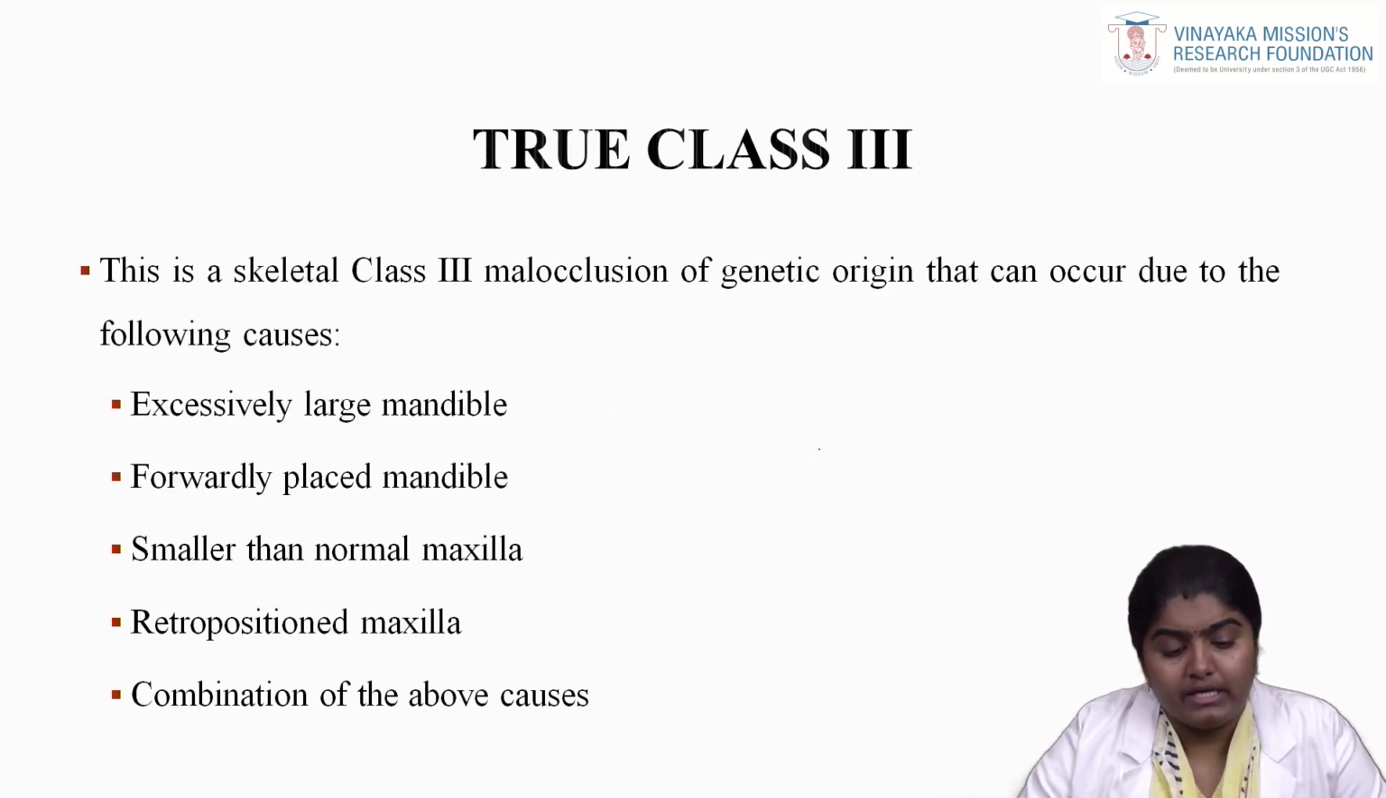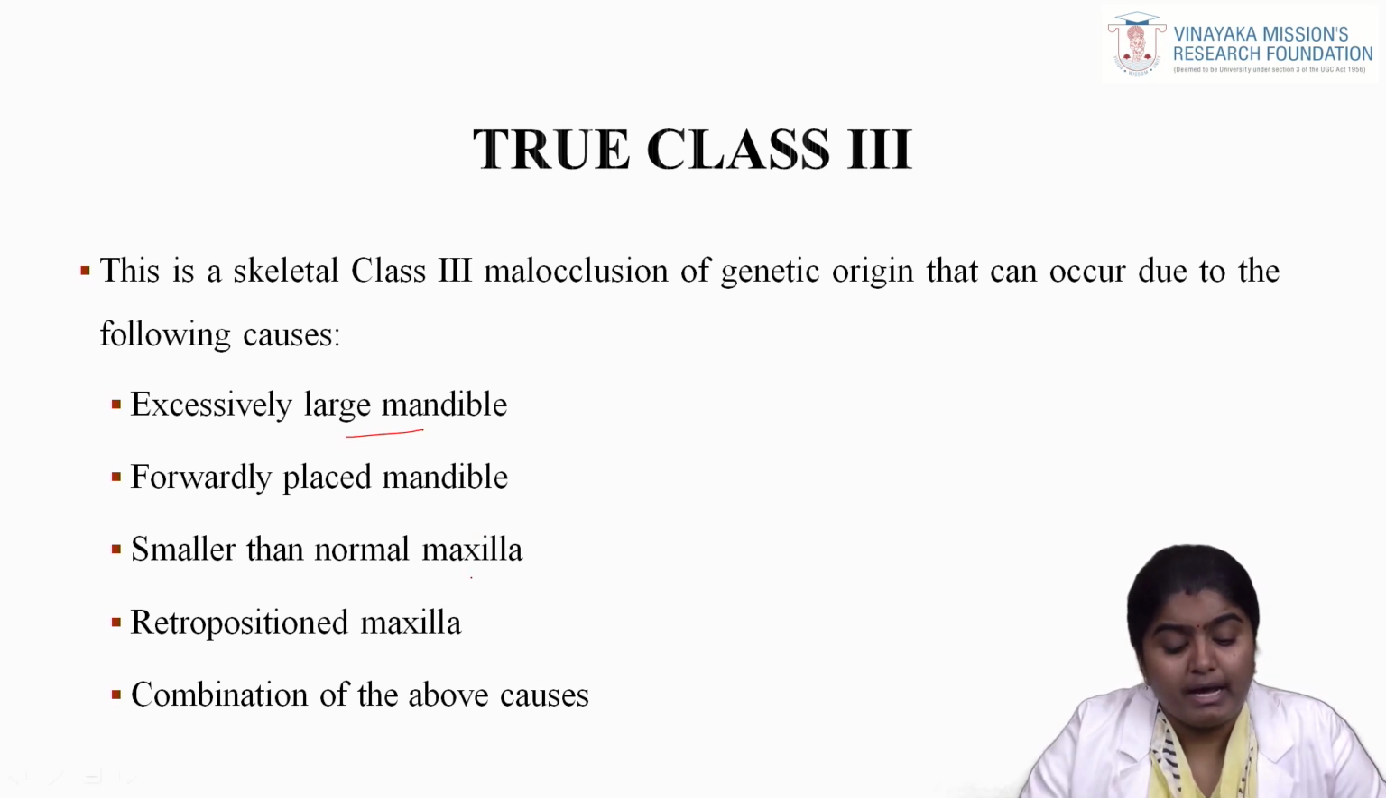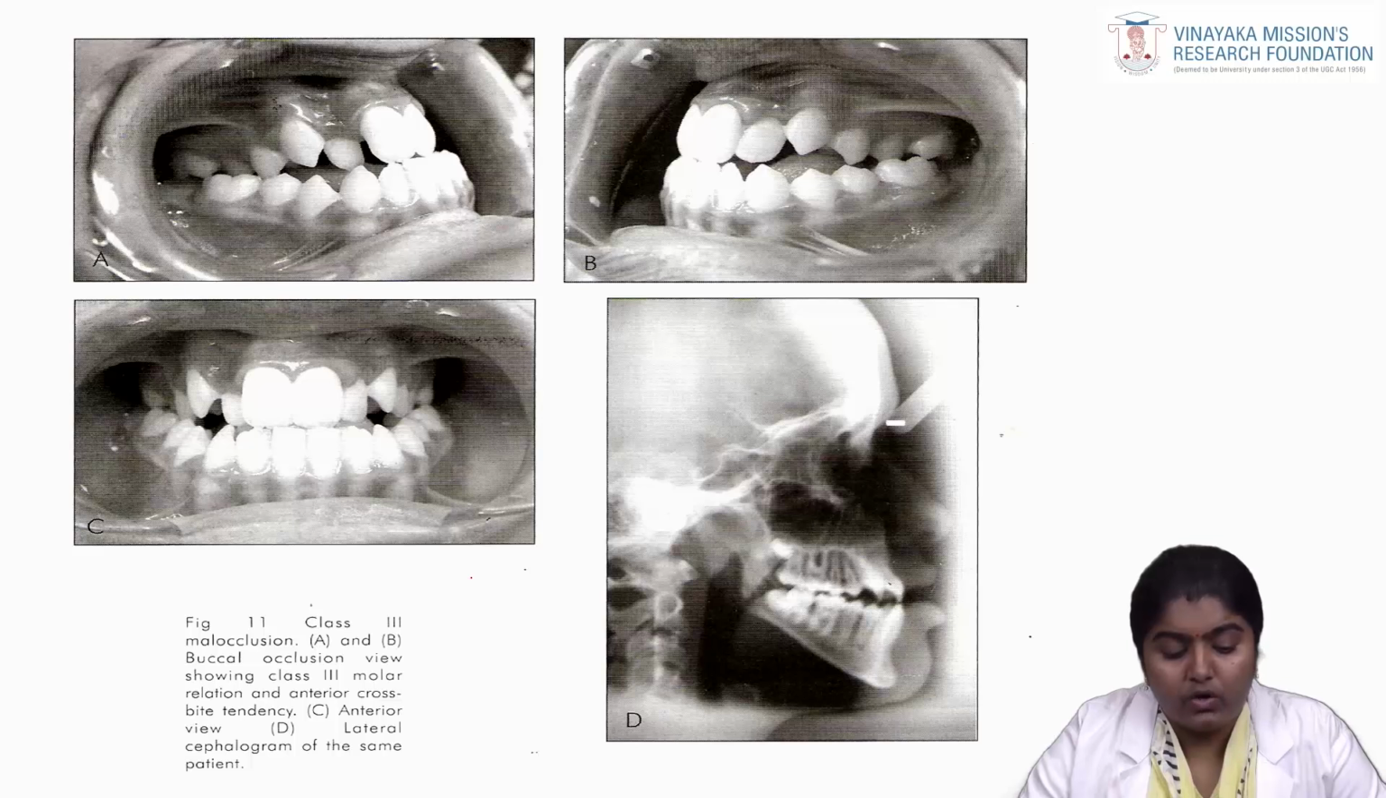What is true class 3? It is an excessively large mandible, a forwardly placed mandible, and also a smaller than normal maxilla, a retropositioned maxilla, or a combination of all the above cases. Okay, this is the true class 3. Here we can see the clinical pictures of the buccal occlusion view showing the class 3 molar relation and also the anterior crossbite, and also the lateral view of the same patient showing the class 3 malocclusion.